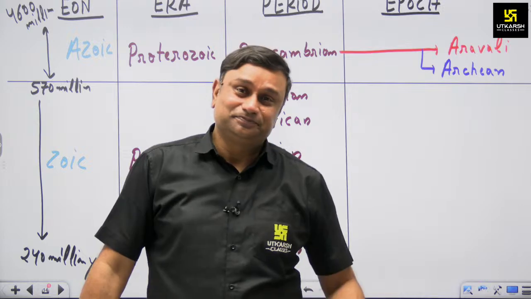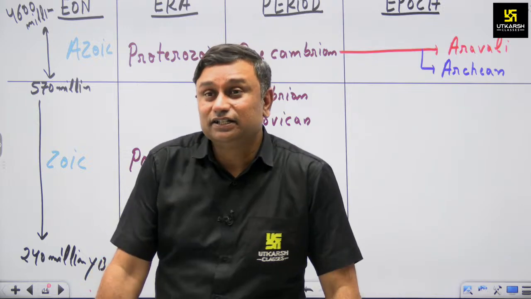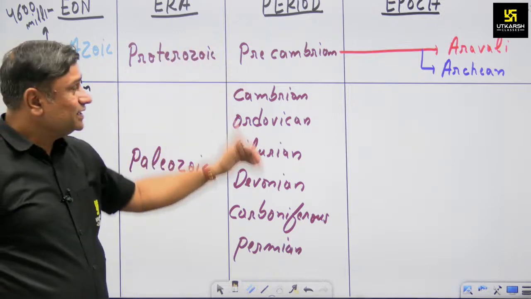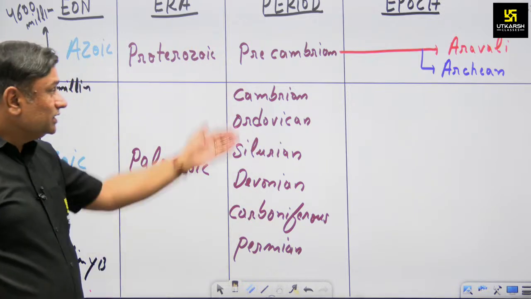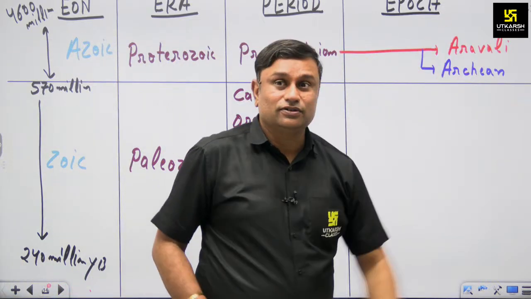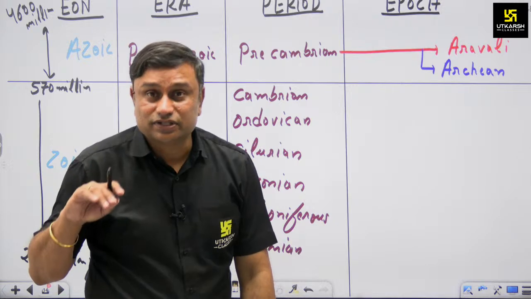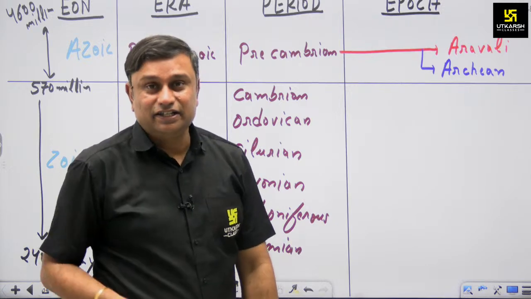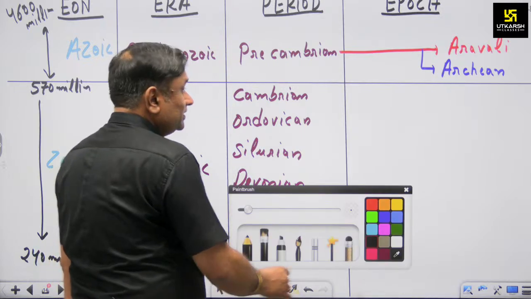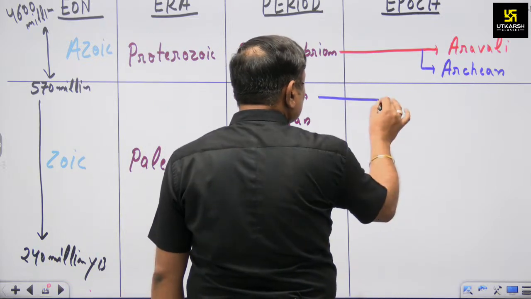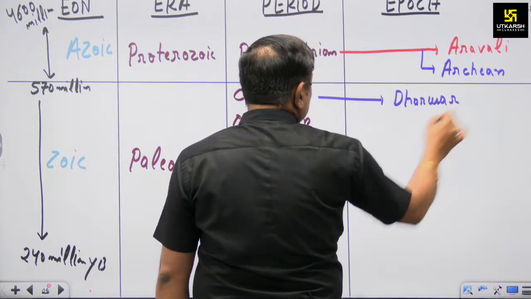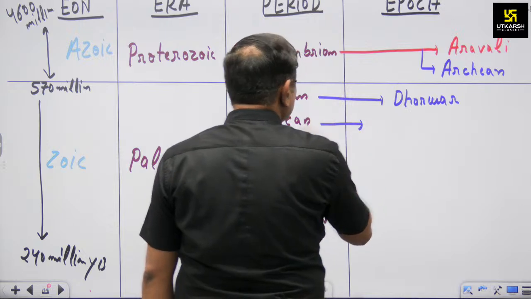Okay, now the aspect says that during the Paleozoic era there are 6 periods. In these 6 periods, the initial part of Aravalli in the form of Archean rock system changes into the Dharwad rock system. And the question arises, when was this Dharwad rock system formed? This Dharwad rock system was formed during the Cambrian period.